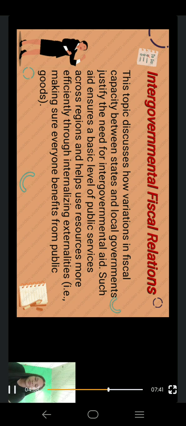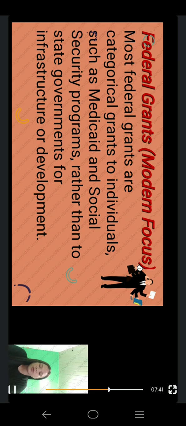Next is federal grants and their modern focus. Most federal grants are categorical grants to individuals, such as Medicaid and Social Security programs, rather than to state governments for infrastructure or development. For example, by 2007, over two-thirds of federal grants were aimed at individuals, not for building roads or schools, but for direct benefits like healthcare and income support.